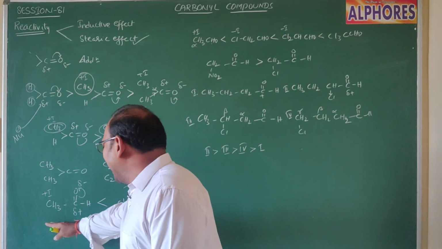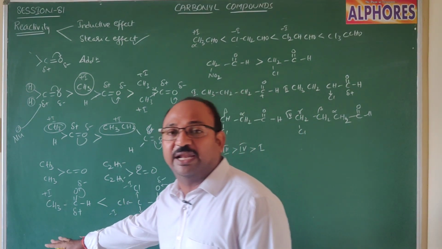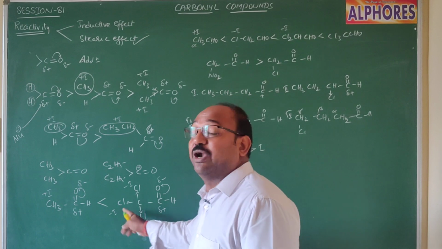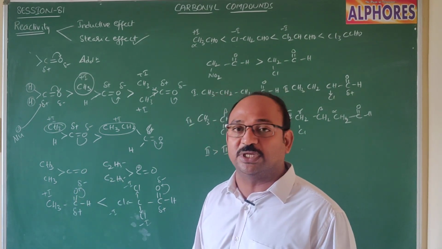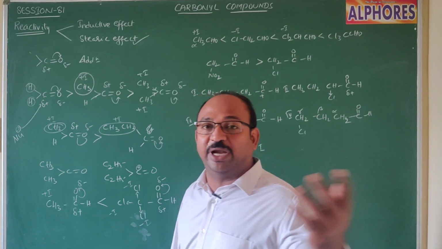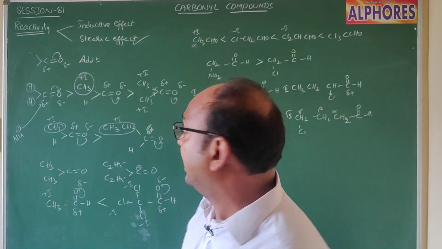And compare acetaldehyde and trichloroacetaldehyde. Here three chlorine atoms are big in size, of course, but here the inductive effect dominates over steric hindrance.